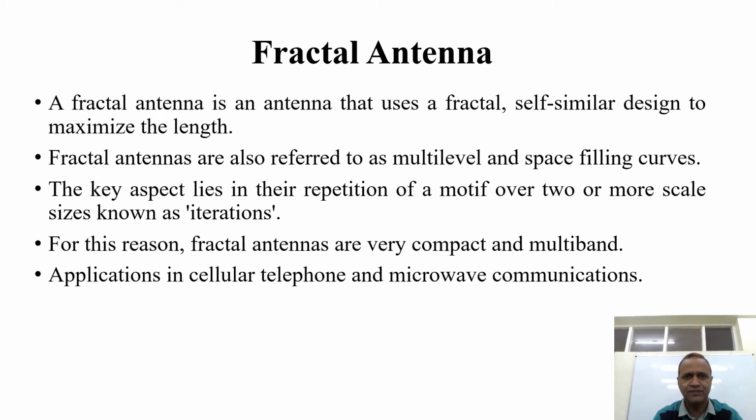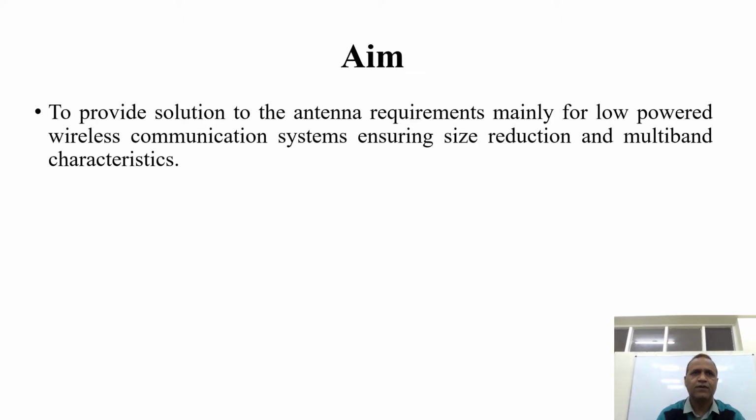For this reason, fractal antennas are very compact in size and multi-band in nature. Applications of fractal antennas are cellular, telephone, and microwave communication. The aim of this paper is to provide a solution to the antenna requirements mainly for low-powered wireless communication systems, ensuring size reduction and multi-band characteristics.